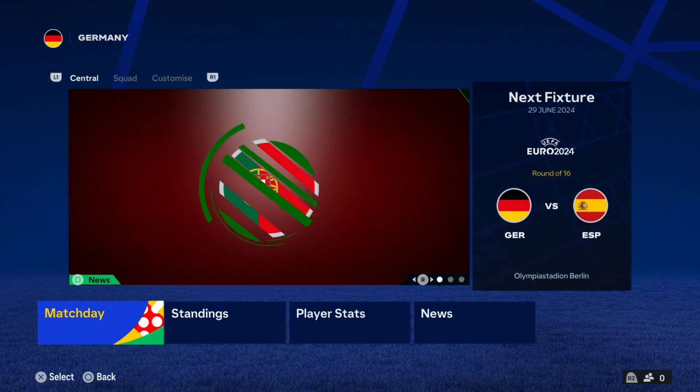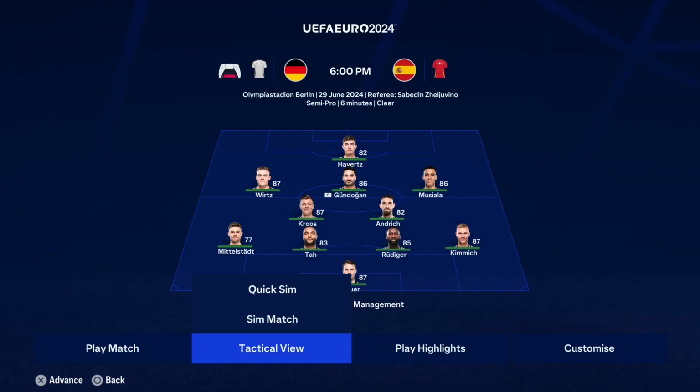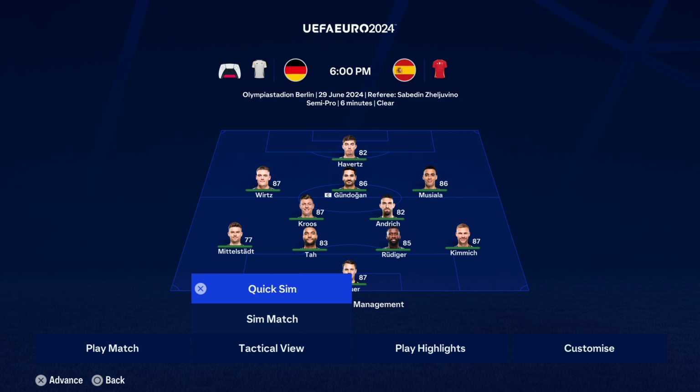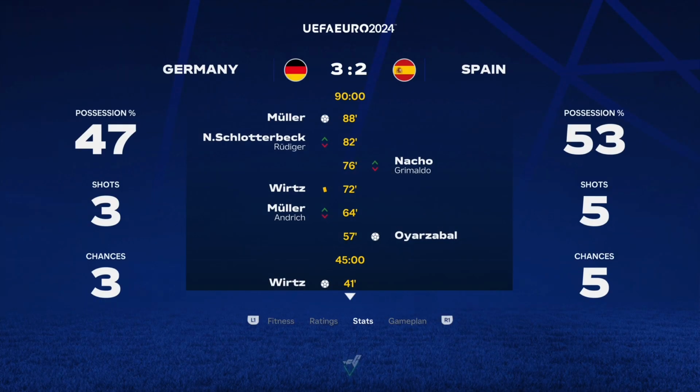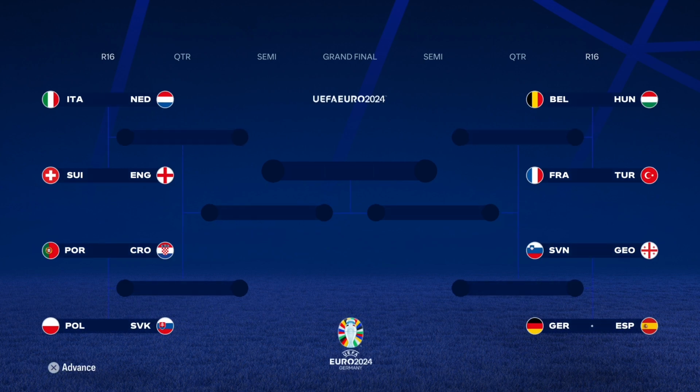And here we go, the first of the round of 16. I hope Germany win. All I've been doing is keeping the lineups they have. I hope we win this. And we do! Come on, lads. Let's win it, just like we're going to do in real life. So basically, all I've been doing this whole time is adding it to my spreadsheet after every result in the knockout stages. So Spain out in the round of 16.